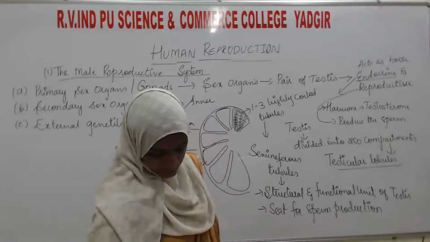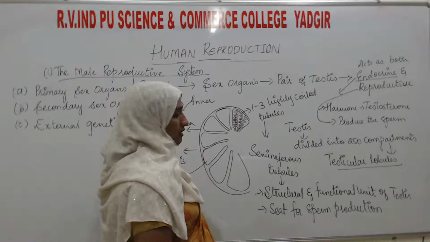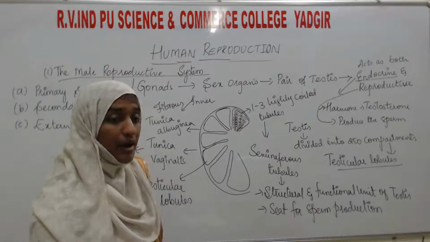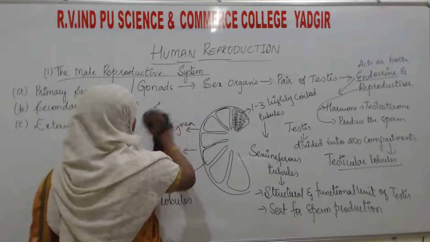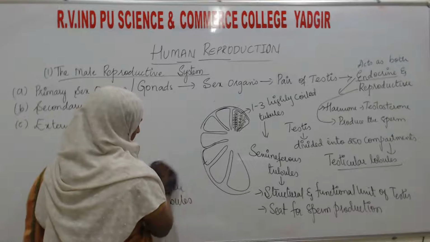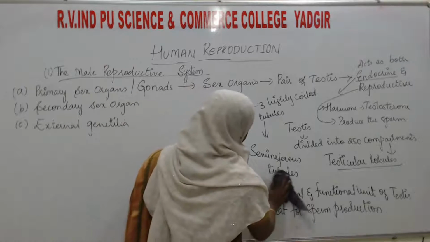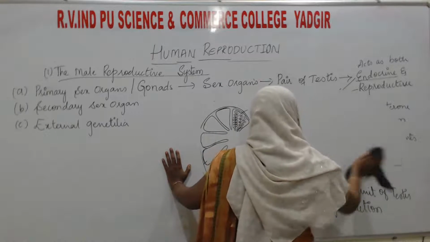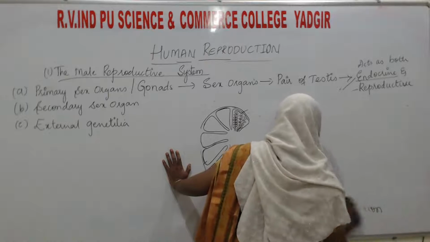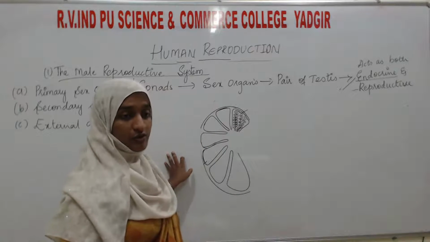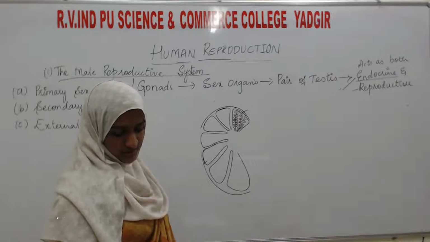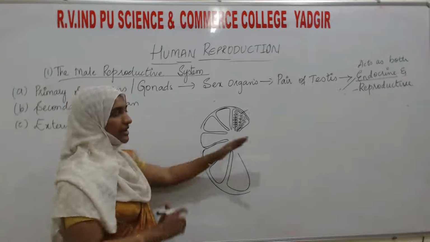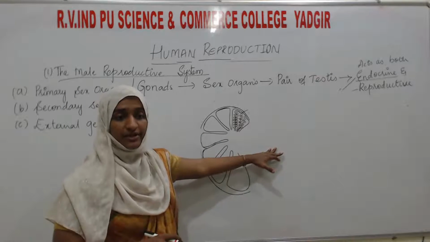Okay, the next. Here these testes are located in a pouch-like structure, which is located outside the abdominal cavity. Just now I showed you the pelvic region or the abdominal cavity.